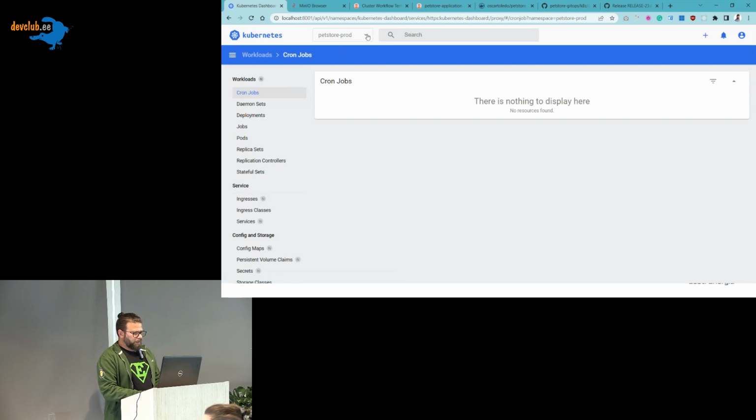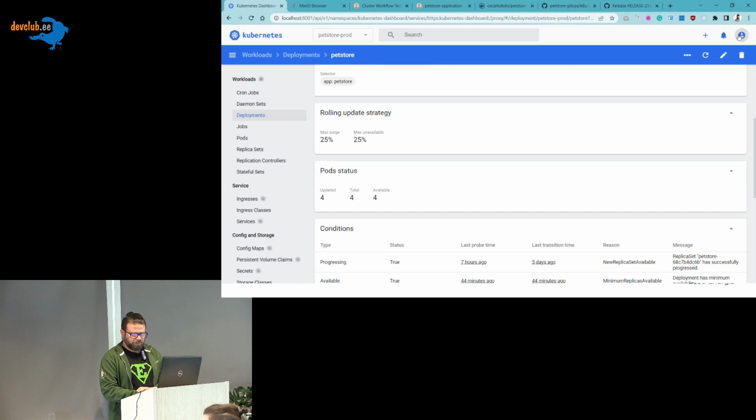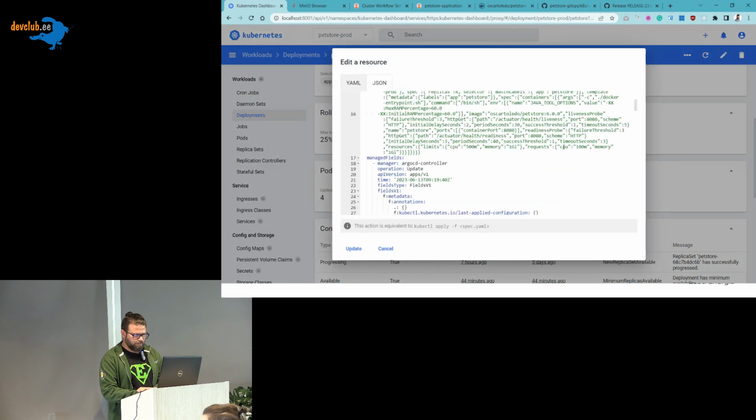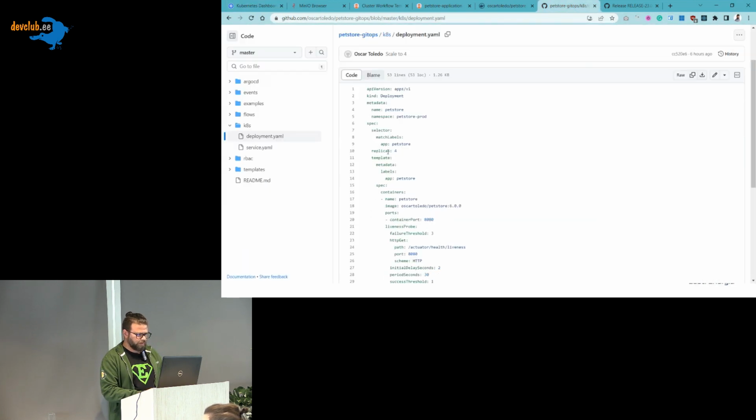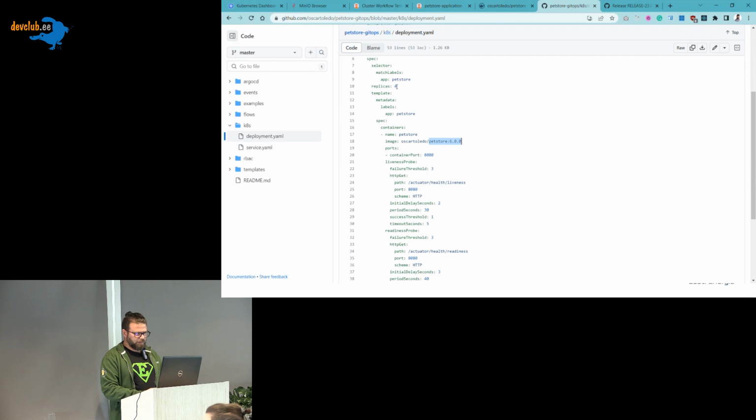So we have the pet store namespace, and we can see here a deployment. If we go, we can change the deployment. We can also see that we have this image, and we want 4 replicas from this image.